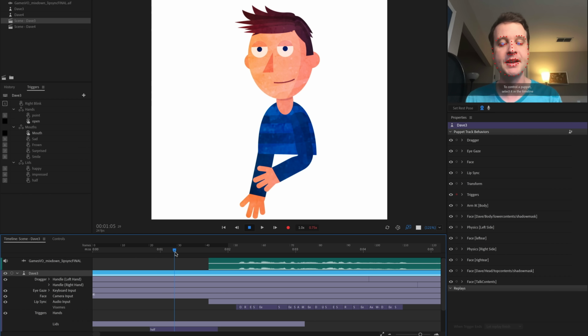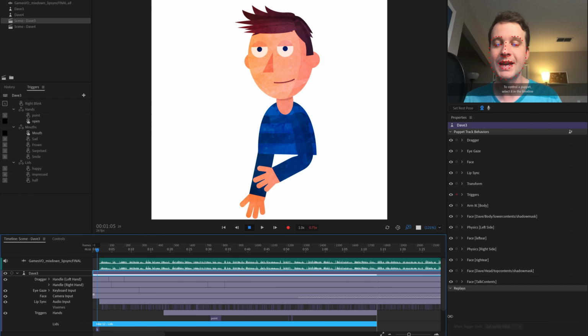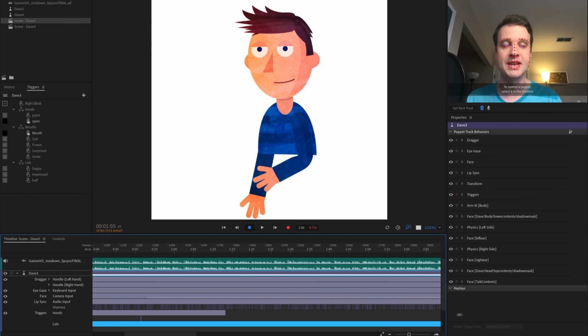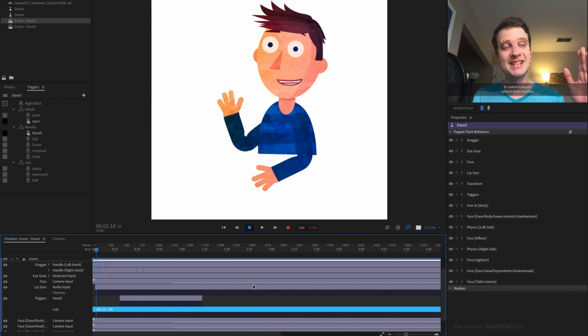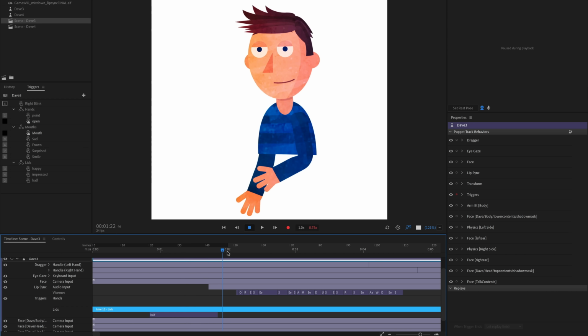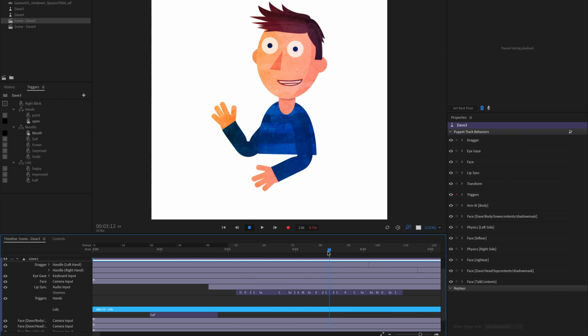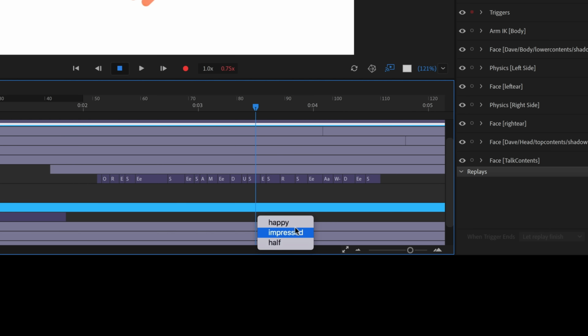Okay, so that being said, I'm gonna hit minus a few times, and I'm going to extend this take for the entire length of the timeline. So now that that's extended, I have a full take and I can start to right click and add new eye positions in. So let's press plus a few times to get back here. And I can kind of drag over here. Maybe at this point he's feeling a little happy. So I'm gonna right click and you'll see I've got my 3 options that are in the swap set here.